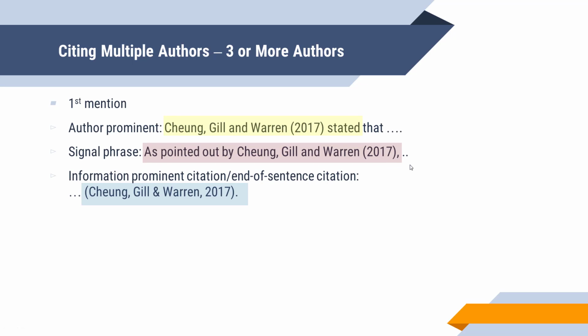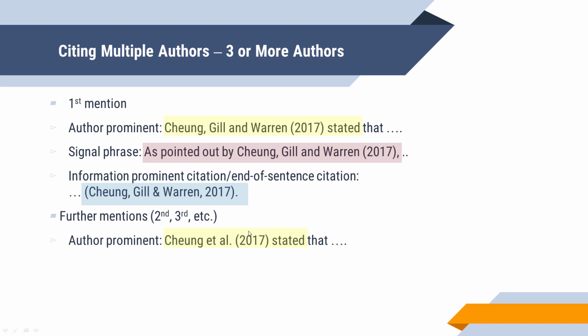However, for information prominent citation or end of sentence citation, it's a bit different because instead of placing the word and, you would have to place the and sign before the last author. So I would write Chung, Gill, and Warren, comma, 2017. The next time you mention the same authors, whether it's the second time or the third time you mention it within your essay, you don't have to write out all the authors' names again.